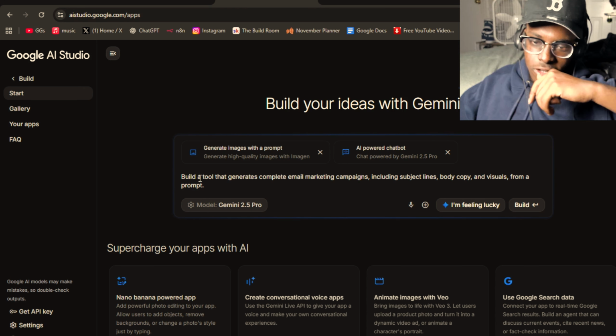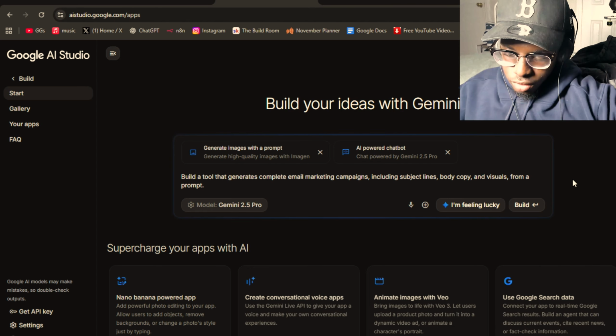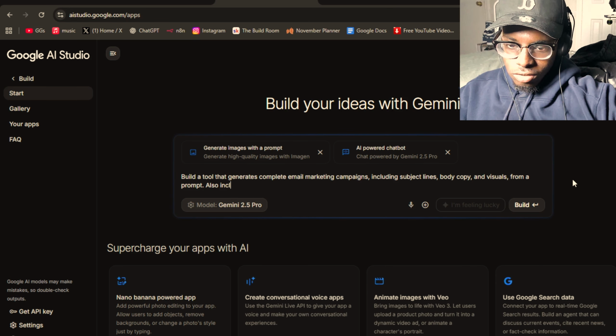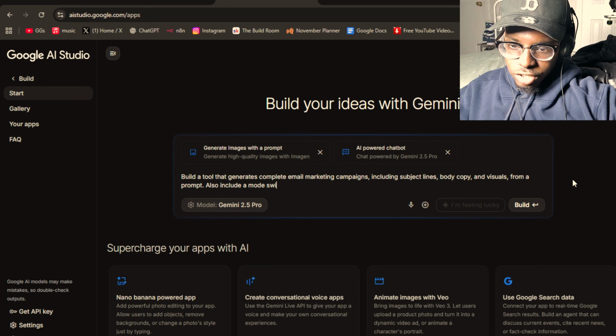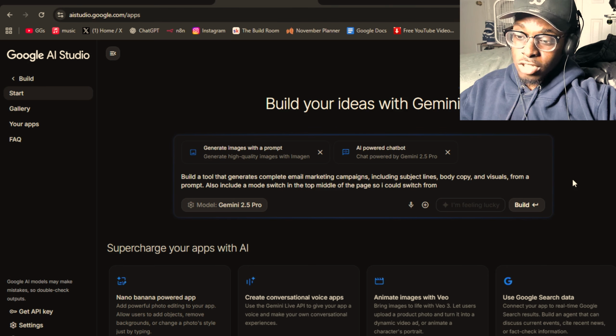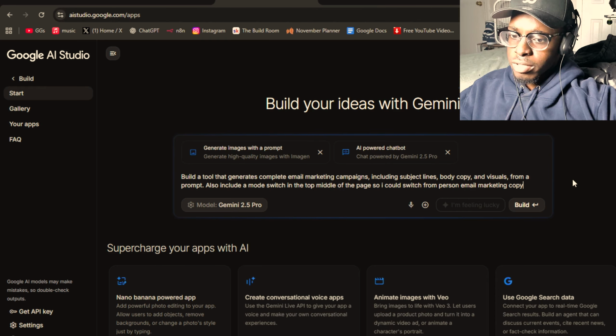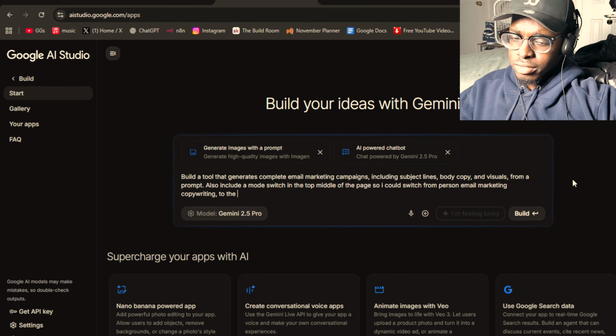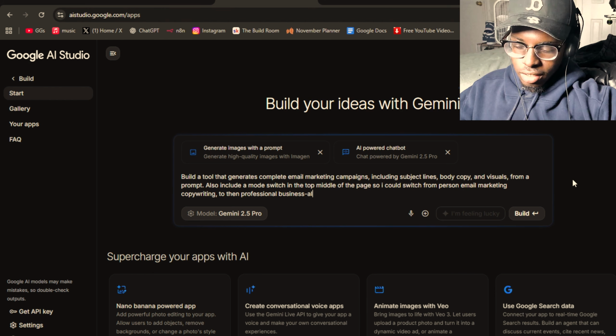All right, let's do this from a prompt. Also include a mode switch in the top middle of the page, so I can switch from personal email marketing copywriting to then professional business aligned copywriting.